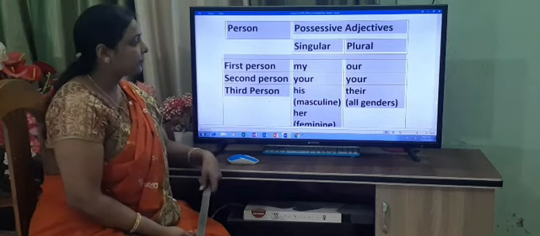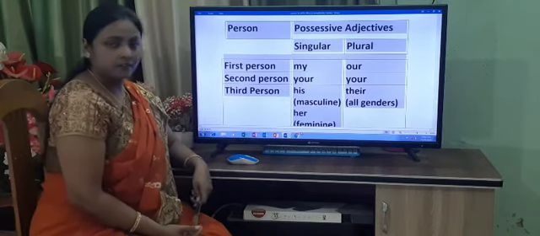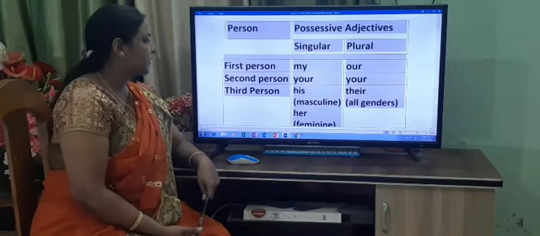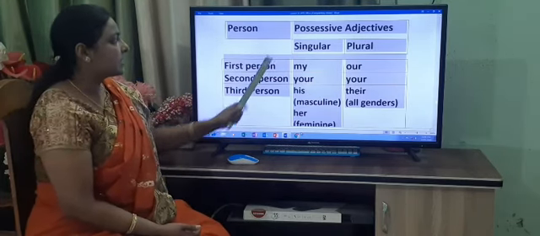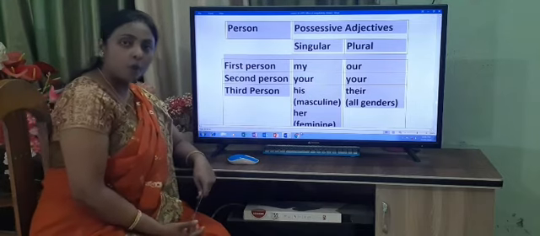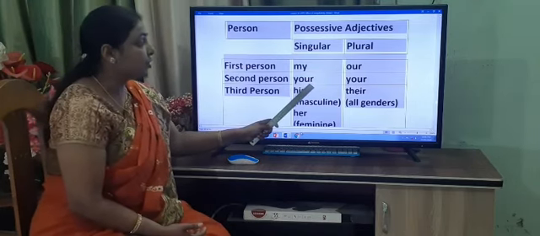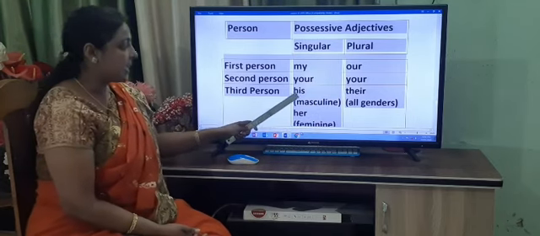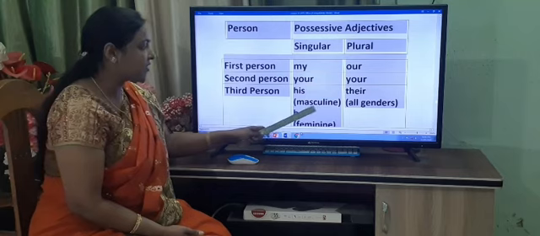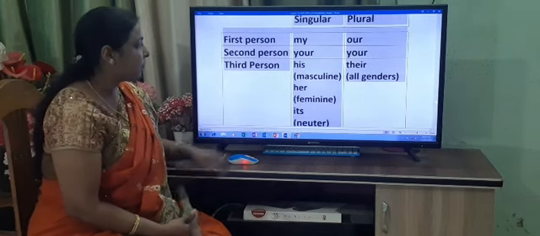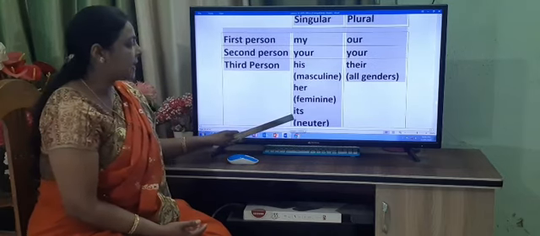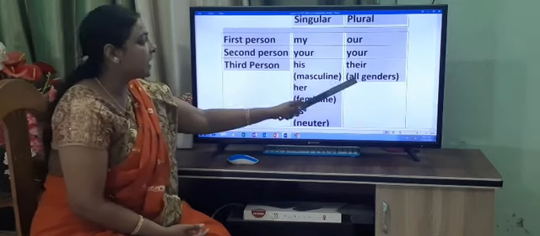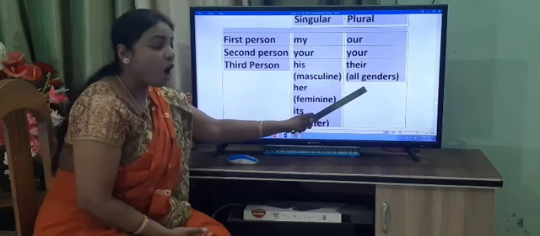My, and for plural, our. My house, our house. For second person, singular and plural, for both we use your. And for third person, his we use for masculine gender, her for feminine gender, and its for neuter gender. And in plural, there we use their for all genders.